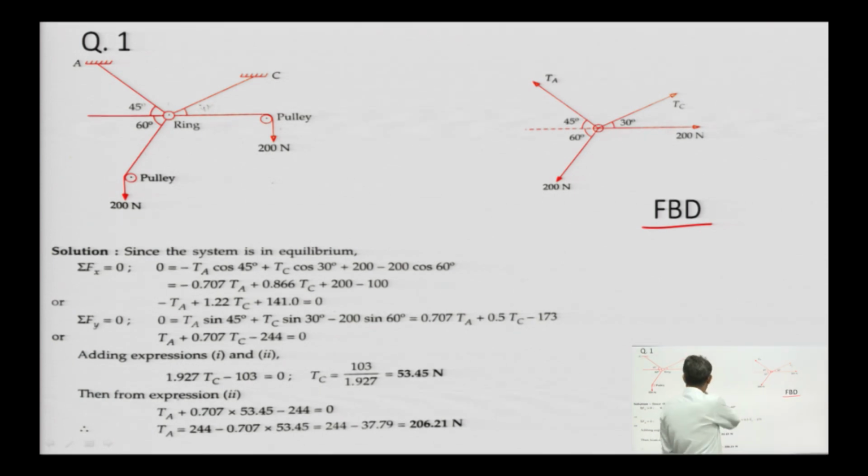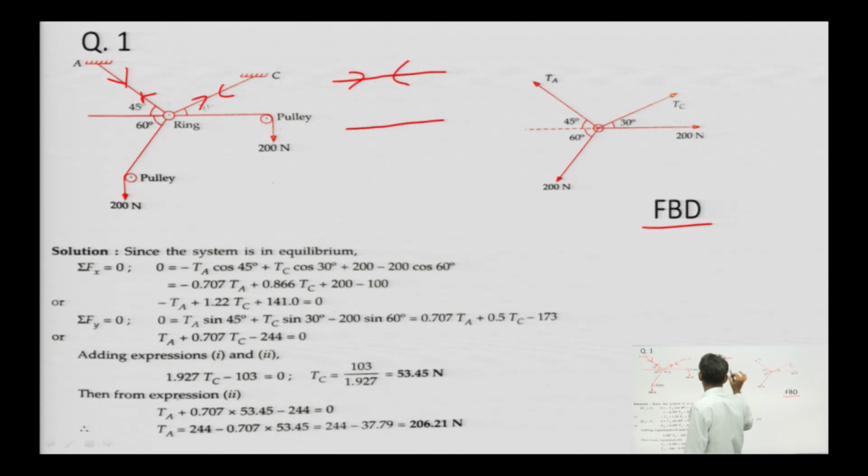Let us consider this example. In the string, if there is a tension, then it can be represented by this, and if it is a compression force, then the direction of the force can be represented by this. In a string only tension can be there, so I am using this sign. And what will be the magnitude of the tensions?